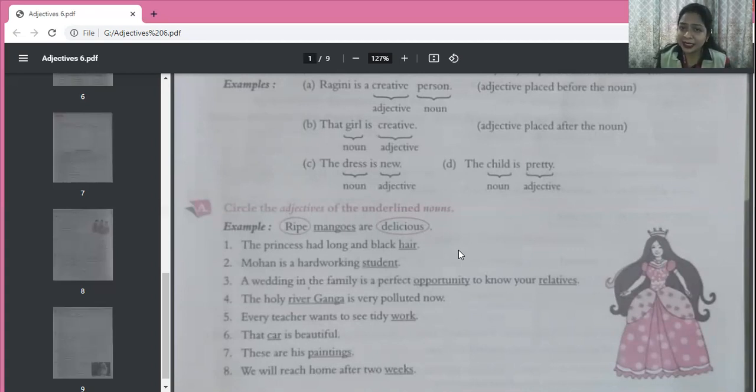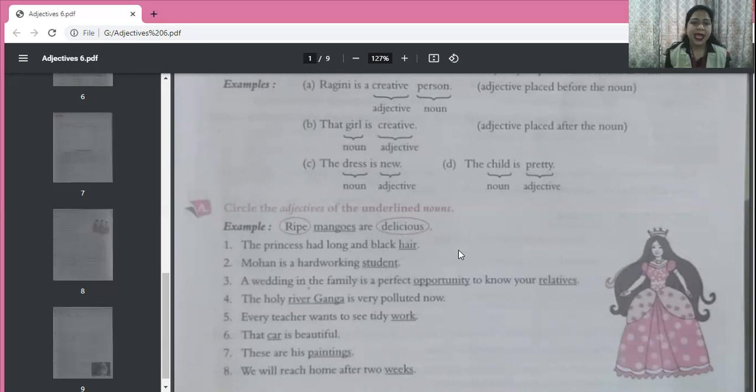So first adjective which is very clear is holy. What kind of river? Holy. Okay, so holy is the adjective. Now polluted. What kind of river? Polluted river. So polluted is also the adjective. Okay. Now, so we have two adjectives here, holy and polluted.